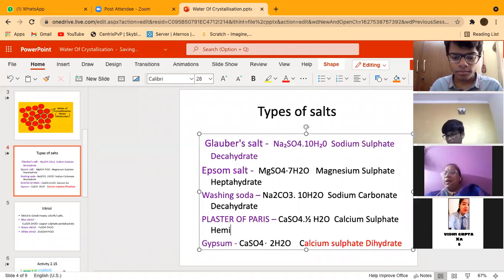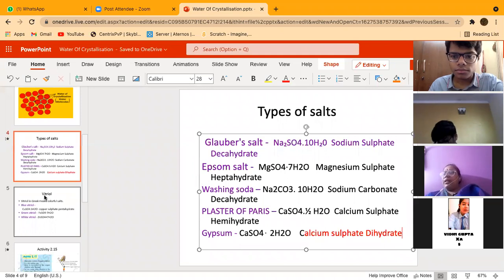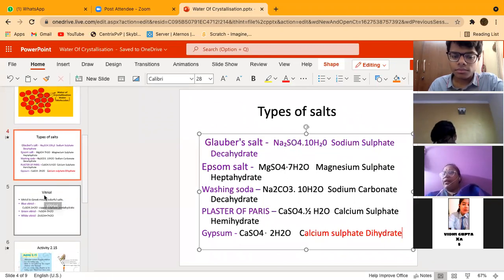And the last compound in this slide is calcium sulfate. 2 water molecules are there, so we will write dihydrate, right? We will not use bi, we will use di, that is calcium sulfate dihydrate for gypsum, and plaster of Paris will be calcium sulfate hemihydrate. Is it clear to everyone? I hope you all have noted. Yes, beta. Shall we move to the next slide?